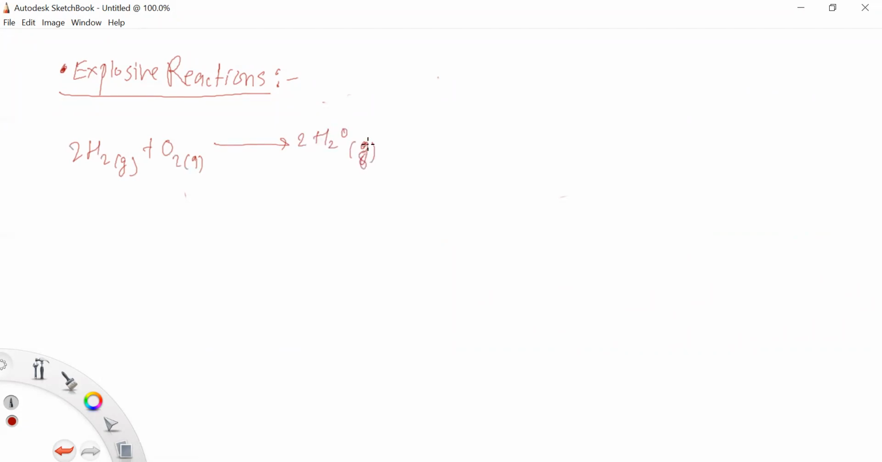Okay, so this is an example. The net reaction is very simple, but the mechanism of this reaction is very complex. Why is it complex? Because there is a formation of several reactions.